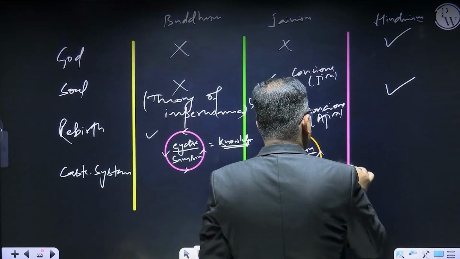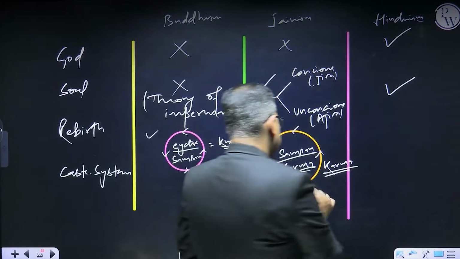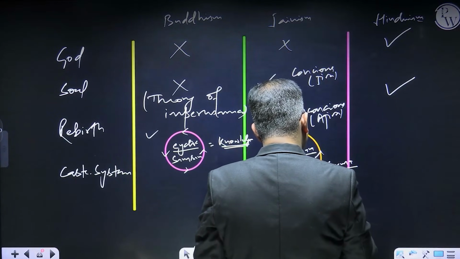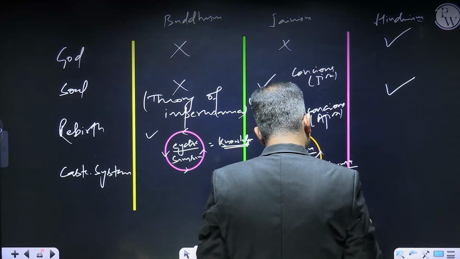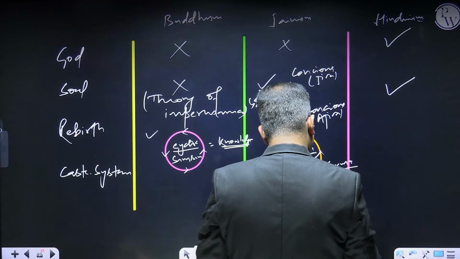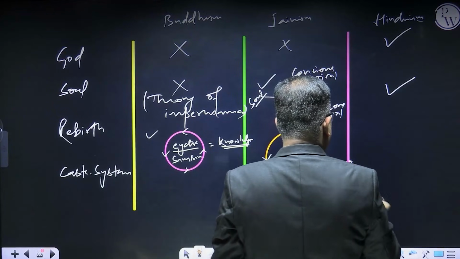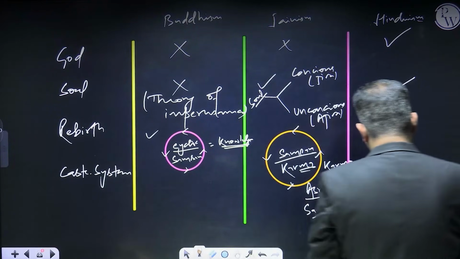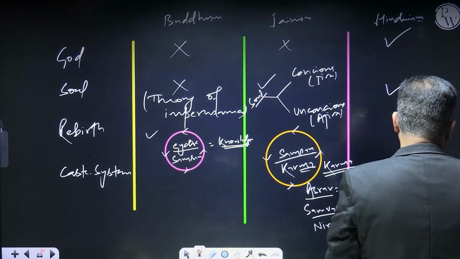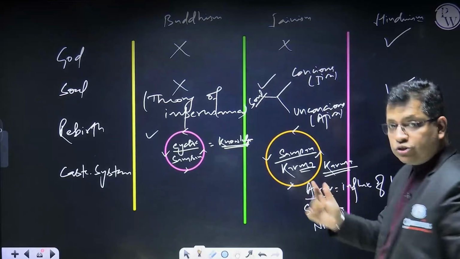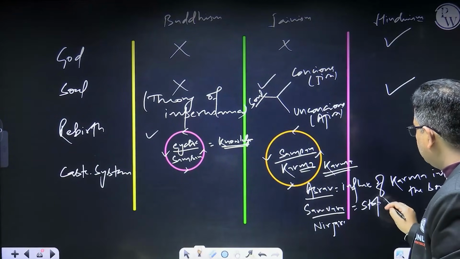That's called karma. If I talk about the karma, there are three different things that are proposed here. That is called ashrava, then there is your samvara, and then there is your nirjara. Ashrava means influx of karma into the soul. If there is an influx of karma towards your soul, you should stop it. So this is called stoppage of karma.